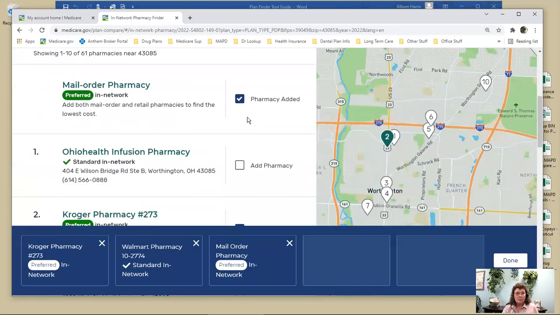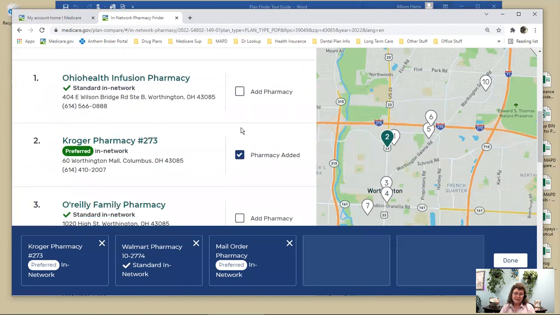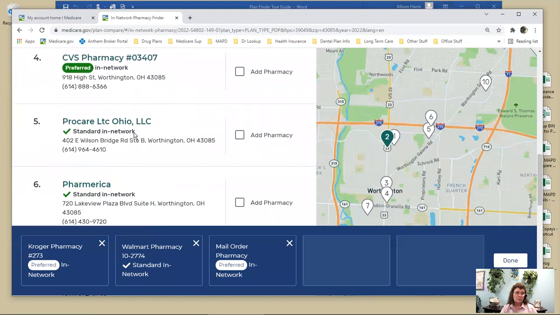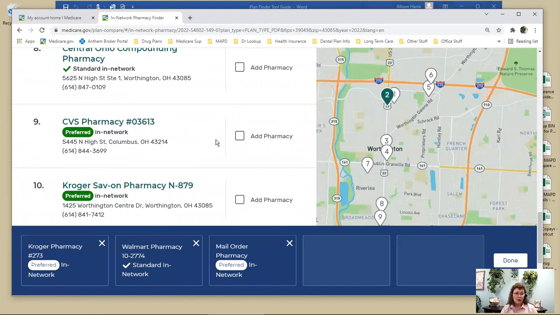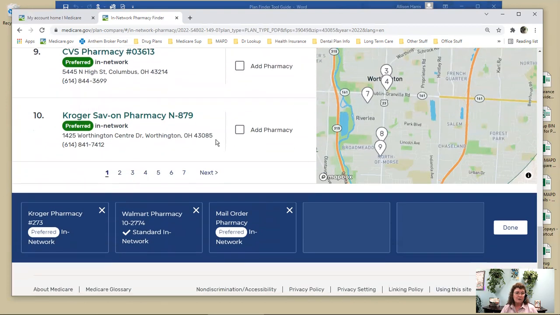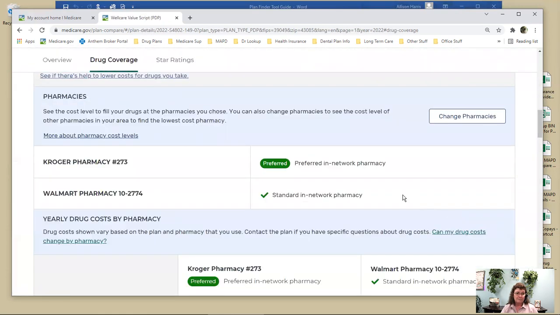And now when I go back to the pharmacies, because I'm in the detail for a plan, it will show me the ones that are preferred. So you always want to stick with a preferred pharmacy because the copays are lower at a preferred pharmacy. Then you can either take one off or add one in. Let's just take off mail order. And then you click done. Okay, so it brings me back here.